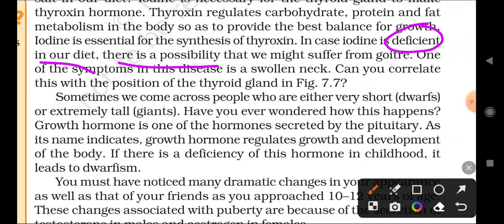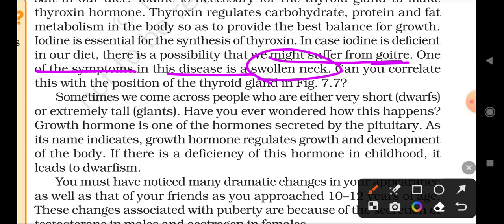There is a possibility. What is the possibility? That we might suffer from which disease? Goitre disease. If we are having a less amount of iodine, or a deficient amount of iodine in our diet, it will cause us which disease? Goitre disease. One of the symptoms of this disease is a swollen neck. What is the symptom of goitre disease? Swollen neck.